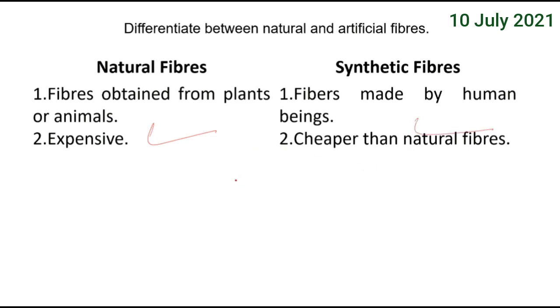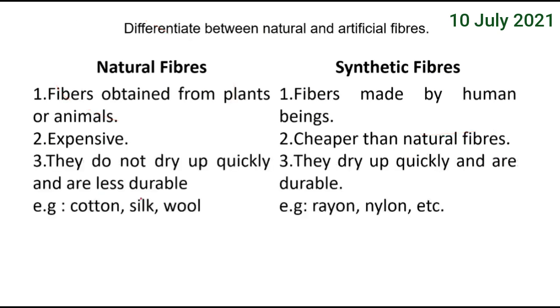Remember all these points. And the next one is use. Natural fibers don't dry quickly, they are not that durable, they don't last for a long time, they spoil early. So they are not durable, they don't dry up quickly. Examples are cotton, silk and so on. And as compared to these natural fibers, synthetic fibers dry up more quickly. Examples: rayon, nylon, etc.